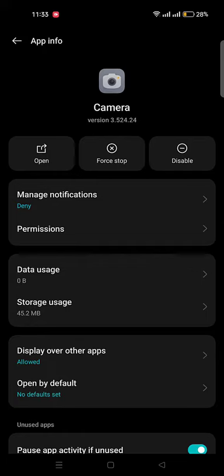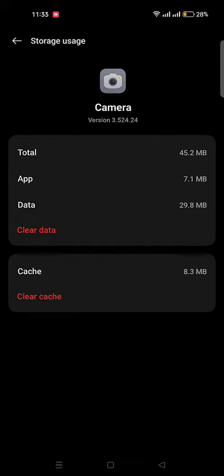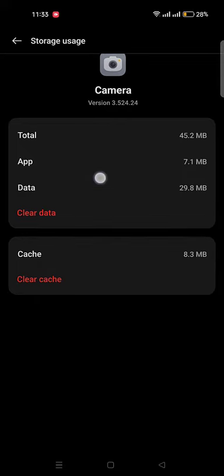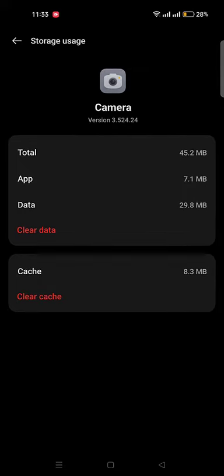Now click on Storage Usage option. Now click on both Clear Data as well as Clear Cache options to clear the data of camera.